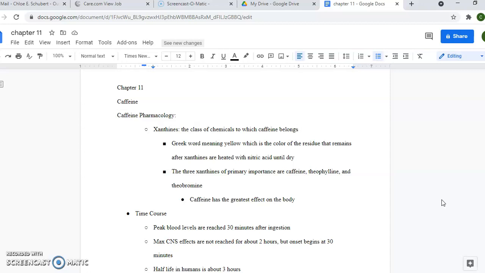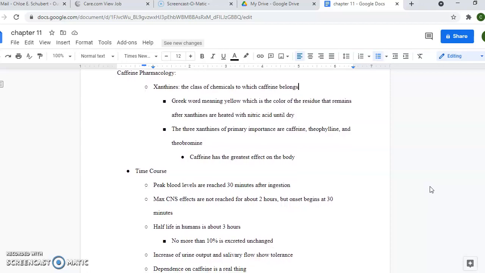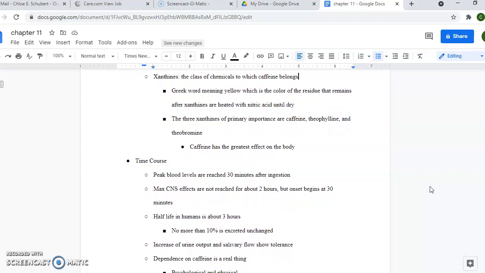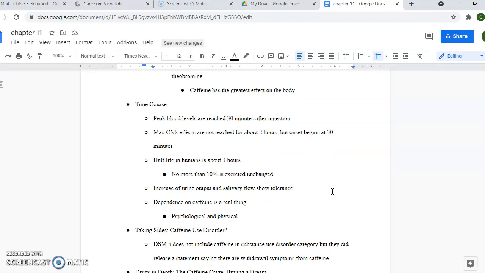Caffeine pharmacology. Xanthines are the class of chemicals to which caffeine belongs. This is a Greek word meaning yellow, which is the color of the residue that remains after xanthines are heated with nitric acid until dry. The three xanthines of primary importance are caffeine, theophylline, and theobromine. Caffeine has the greatest effect on the body out of all three of these.